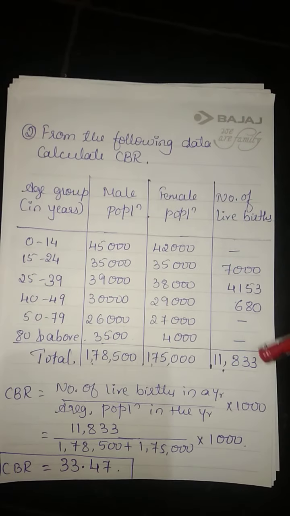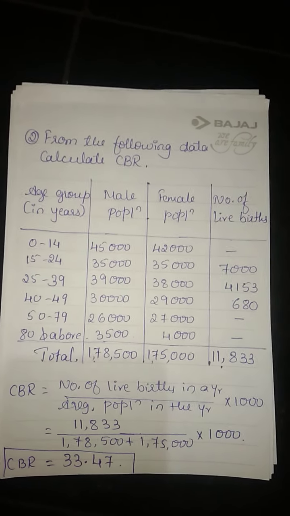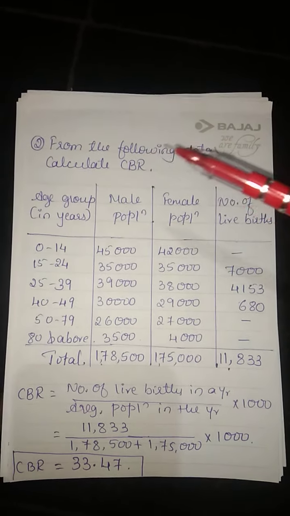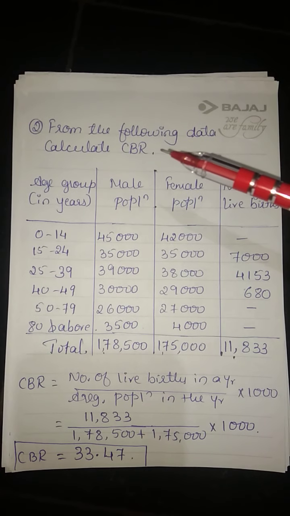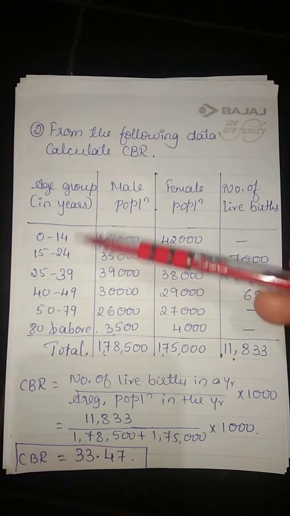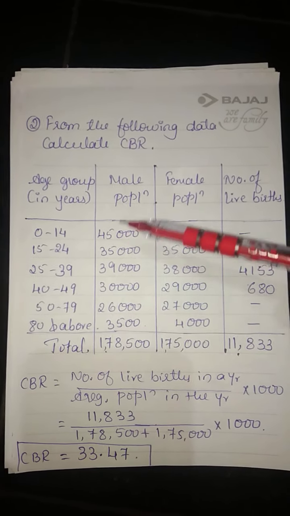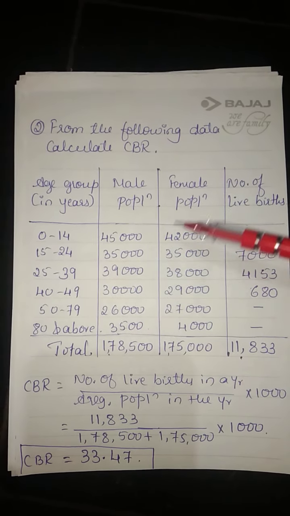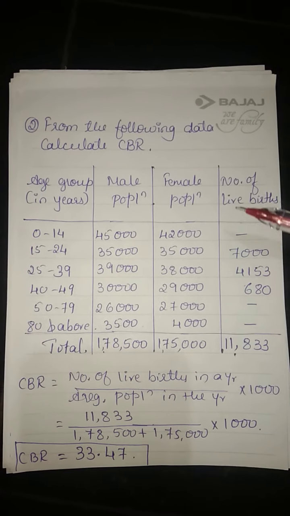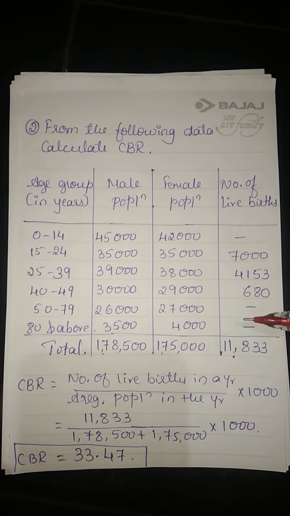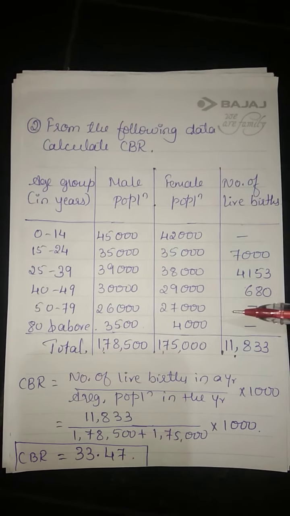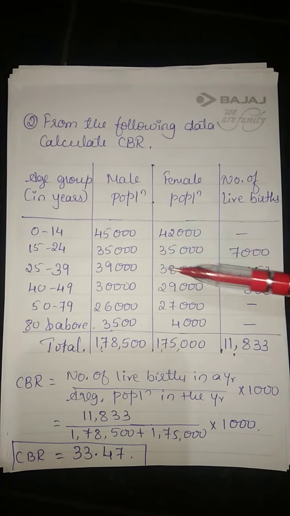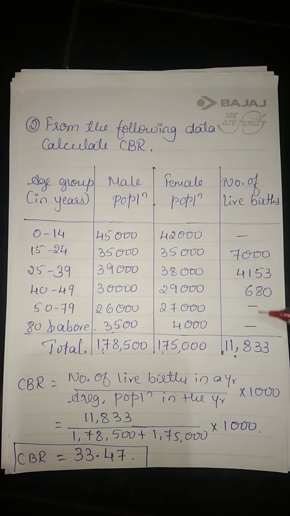Next, again, one more example I have considered. From the following data, calculate CBR. They have given the age group, male population, female population, number of live births. See, if you observe this one carefully, here we don't have data.